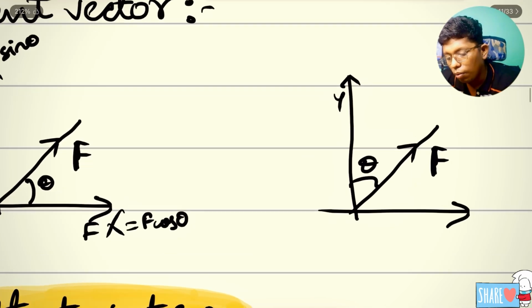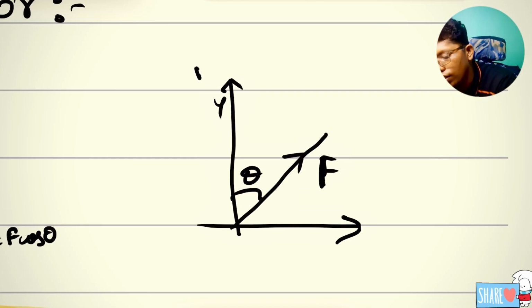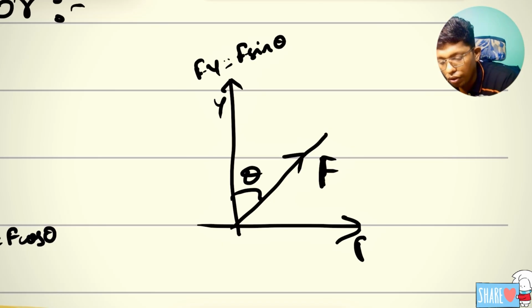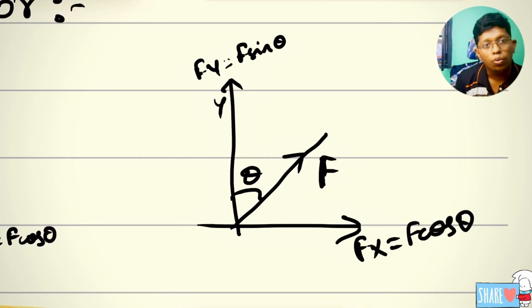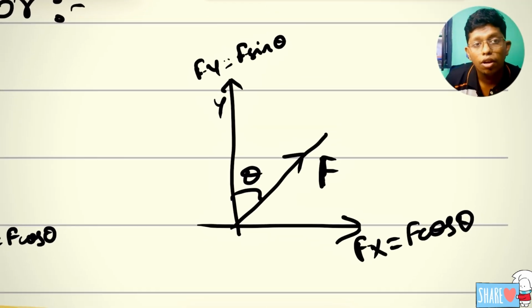Now what I'm going to do is take the theta here, and I will write here fy. Now fx is equal to f sin theta, and here fx is equal to f cos theta. Whether it's right or wrong, you may know. It is actually not a correct answer, it is a wrong answer, because many of them have made this mistake. They have asked in a different way and got a different answer by taking the angle in a different way.